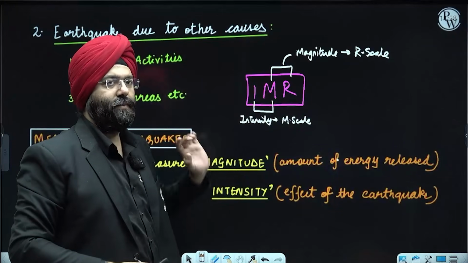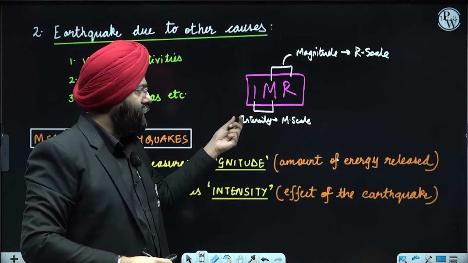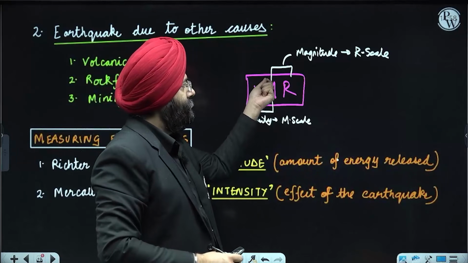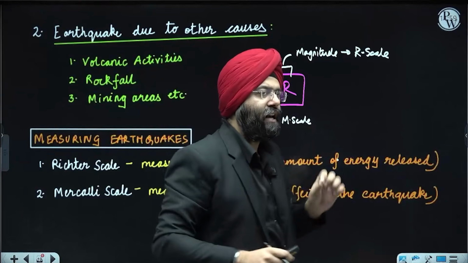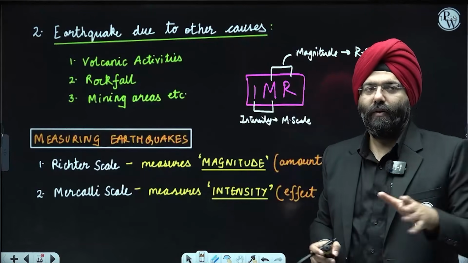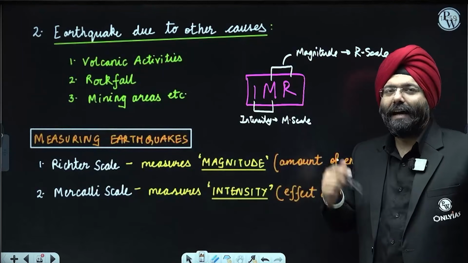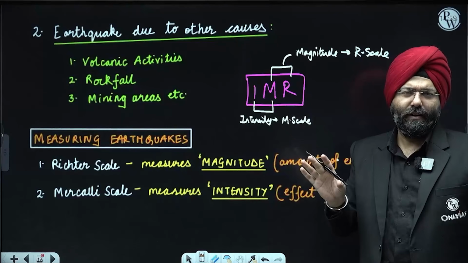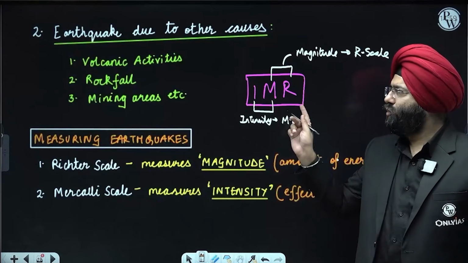If you remember IMR, you're basically remembering that the intensity of an earthquake is measured by the Mercalli scale. MR, the magnitude of an earthquake is measured by the Richter scale. You will never in your life forget this. The problem arises in the examination, where they might put Richter scale, intensity, and these are the most common questions that are asked. In particular, the PCS paper, and in UPSC also they can ask after an interval of a few years. So you should remember this.